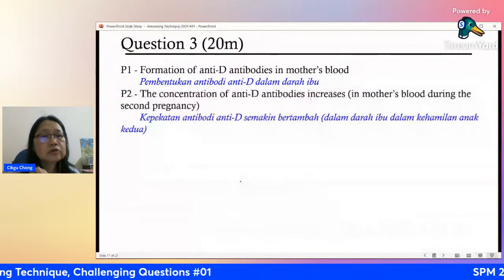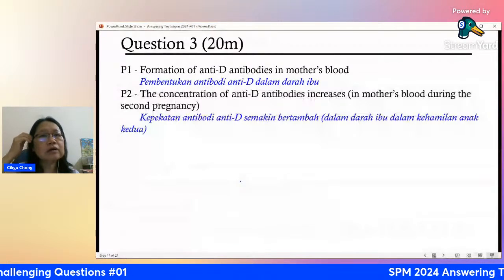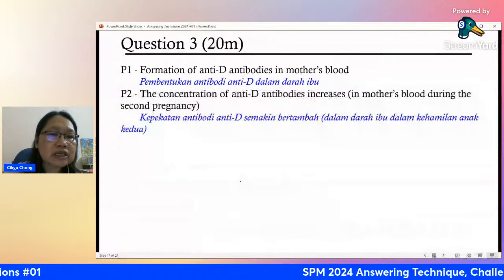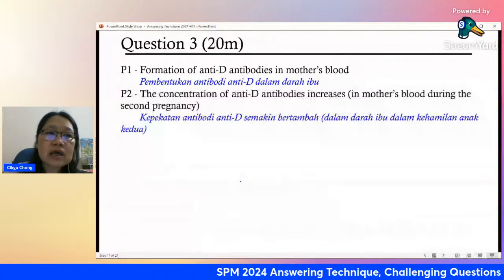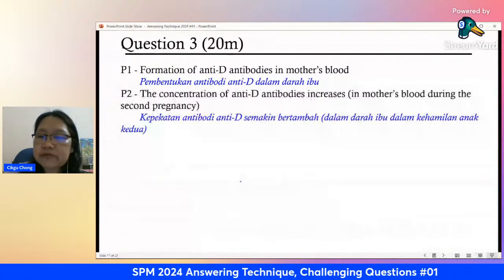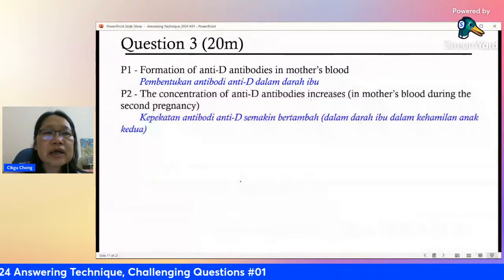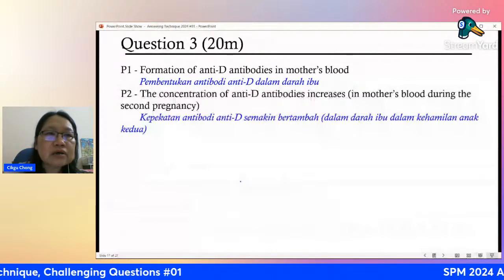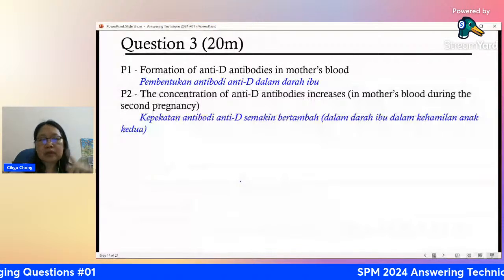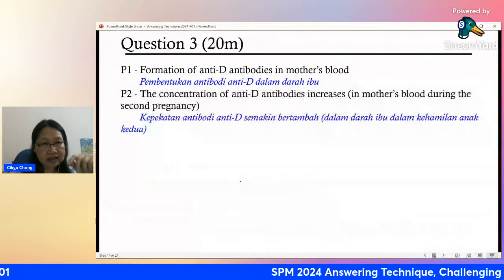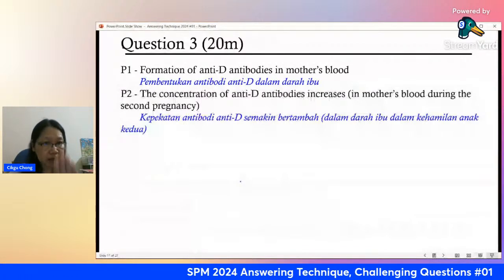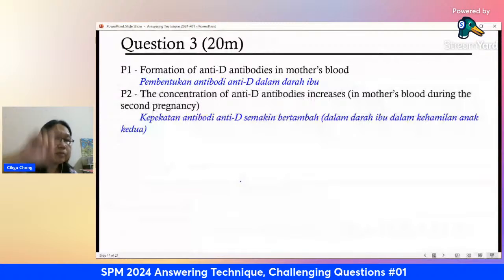So you have to explain in those terms. The most important thing to talk about is the formation of antibody. Formation of anti-D antibodies, because of the antigen: the baby is positive, but the mother is negative. That will be a problem.